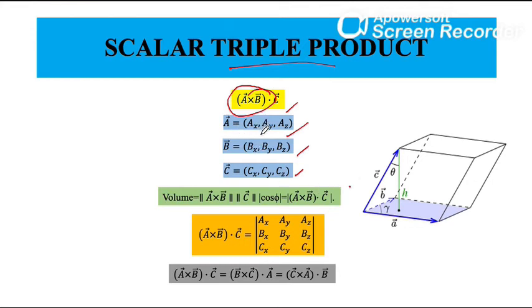So if a is equal to ax, ay, az, b is equal to bx, by, bz, and c is equal to cx, cy, cz, then a cross b dot c is the volume of the parallelepiped having a, b and c as the edges, and it is easily obtained by finding the determinant of the three vectors.